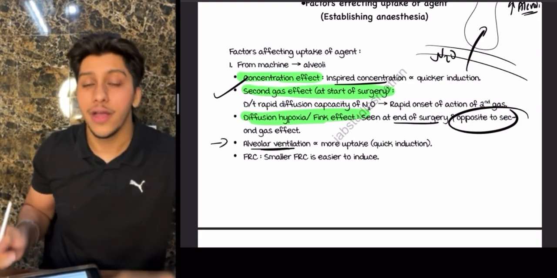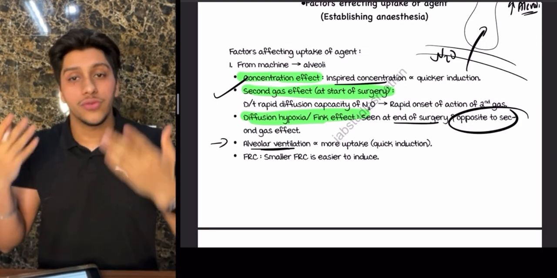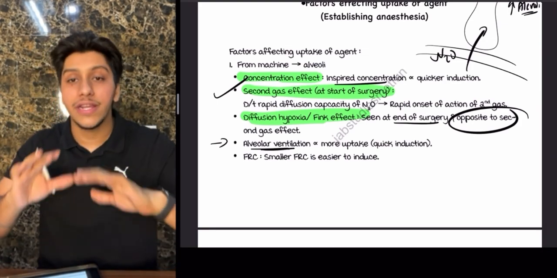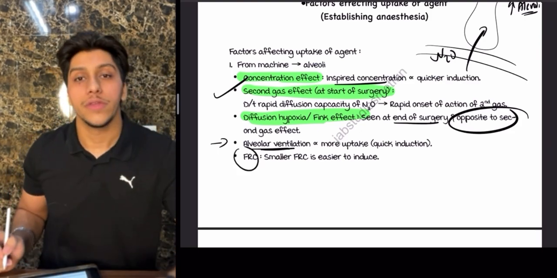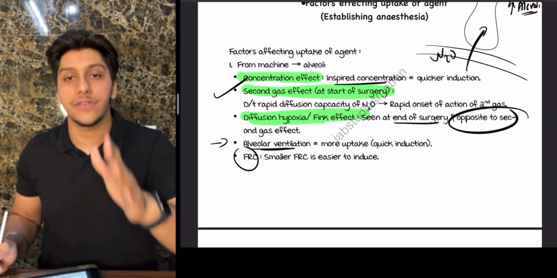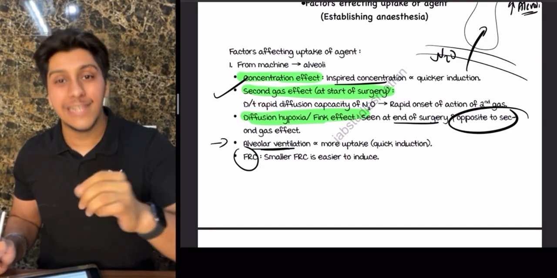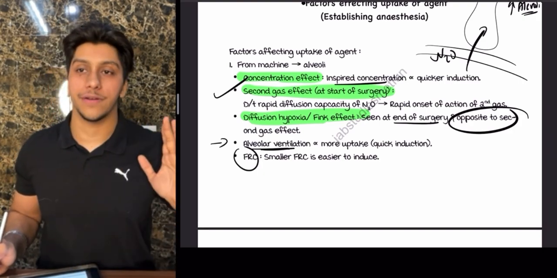Alveolar ventilation. Again, the baby is crying more, children are crying more, so more inhalation of the drug. That is why they will have increased uptake, so the induction will be faster. Functional residual capacity. Whenever you have a lower functional residual capacity, you will have a faster induction. So FRC is smaller in children and in babies. That's why they get induced faster.